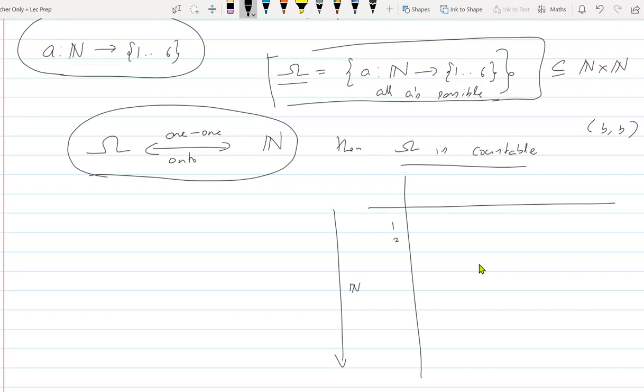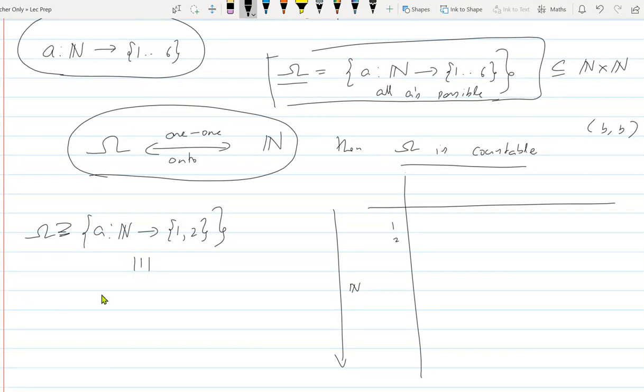Yeah. So let's try to simplify. Let's only look at functions which are from natural numbers to, let's say, 1, 2. So this is a subset of omega. You agree? That's a subset of omega. Everybody agrees?